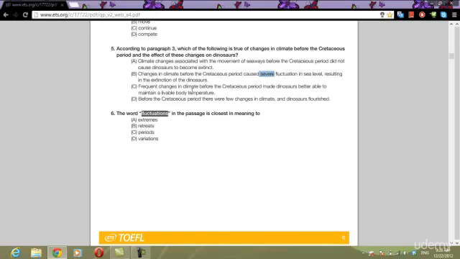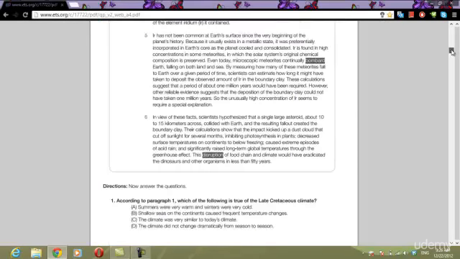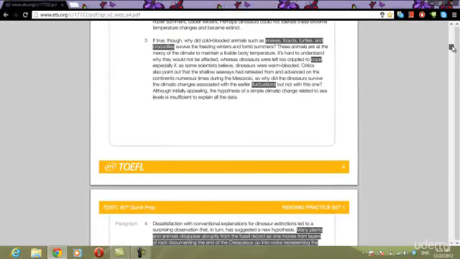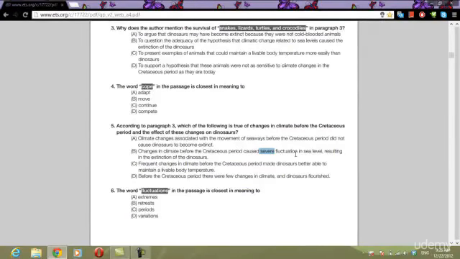Choice C: frequent changes in climate before the Cretaceous period made dinosaurs better able to maintain a livable body temperature. Better able to maintain. It does not say that at all. And the reason I know this is wrong is that we have something saying dinosaurs were better able to, and you see no indication at all of this language. Same thing with severe.